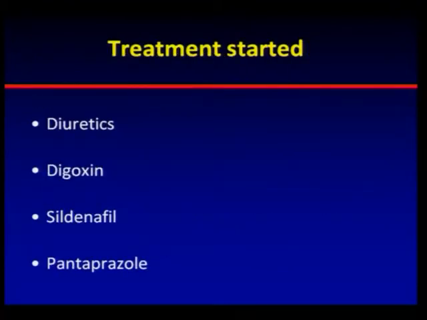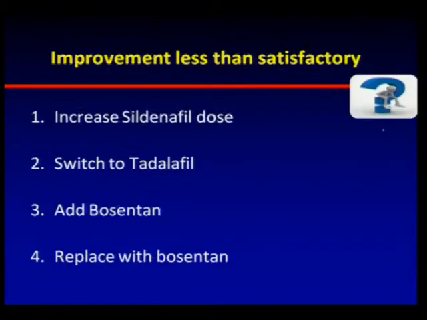So he was started on a regime of diuretic, digoxin, sildenafil, and pantoprazole. He was not doing well. The improvement was less than satisfactory. So there was a question of whether to increase the sildenafil dose, switch over to tadalafil, add bosentan, or replace sildenafil with bosentan. All these things were there.